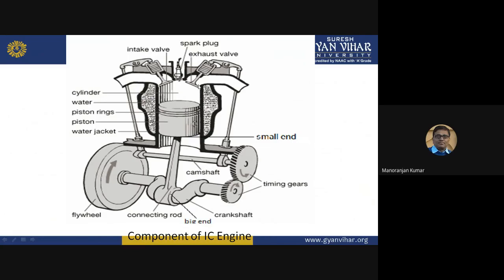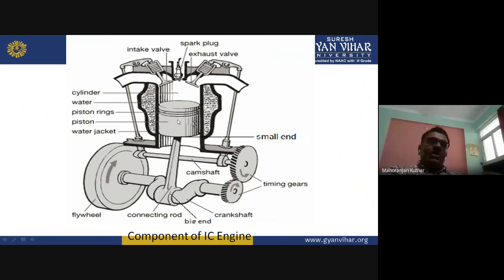This space is known as the combustion space. Here, combustion of fuel takes place, and this is the piston. This piston is connected to this crankshaft by a connecting rod.